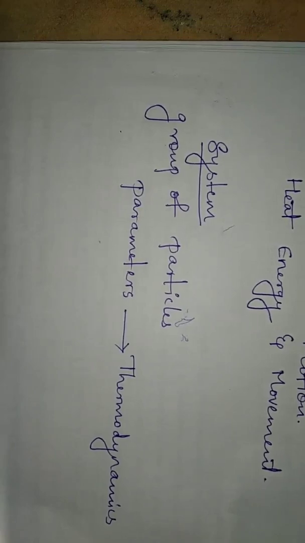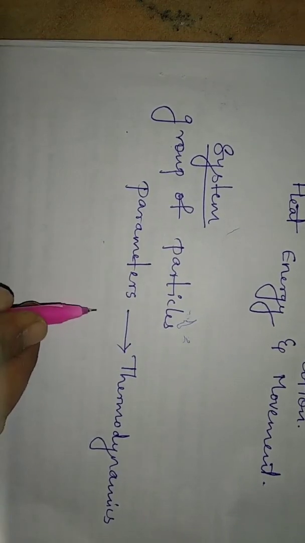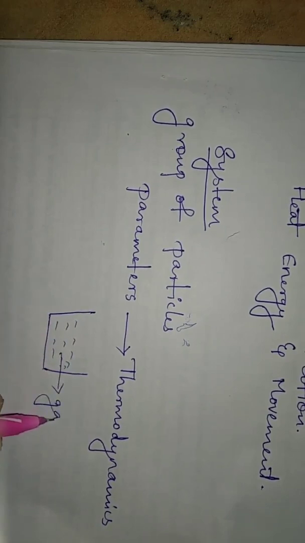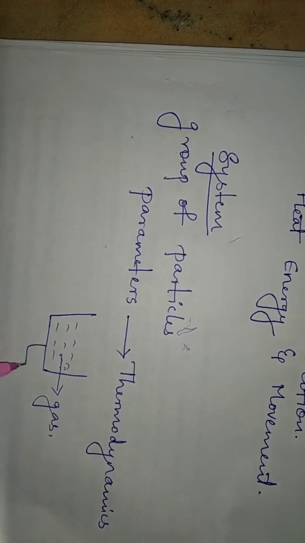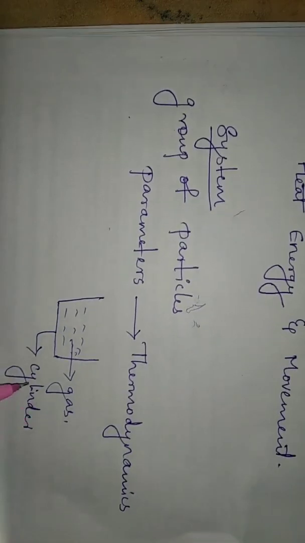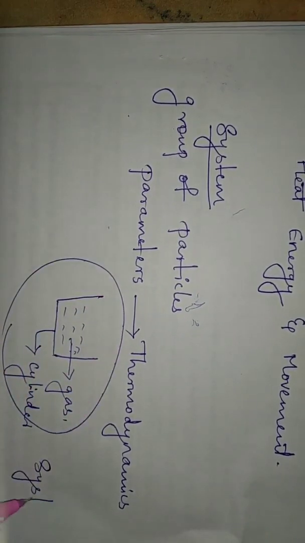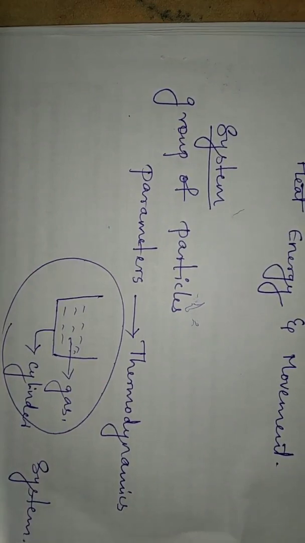Consider an example: a gas which is enclosed in a cylinder. Here, these are the gas particles, and this is a cylinder. This is a type of system.